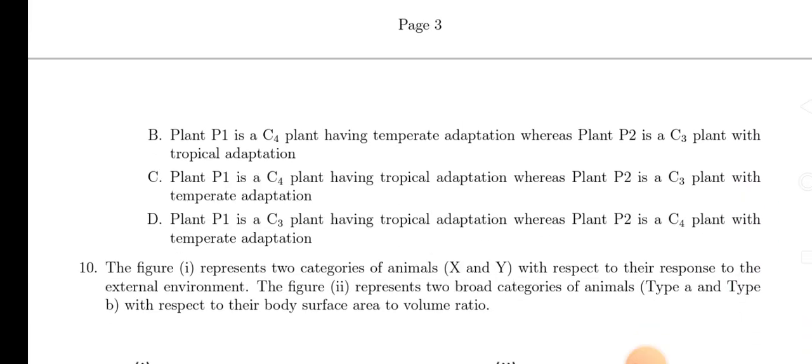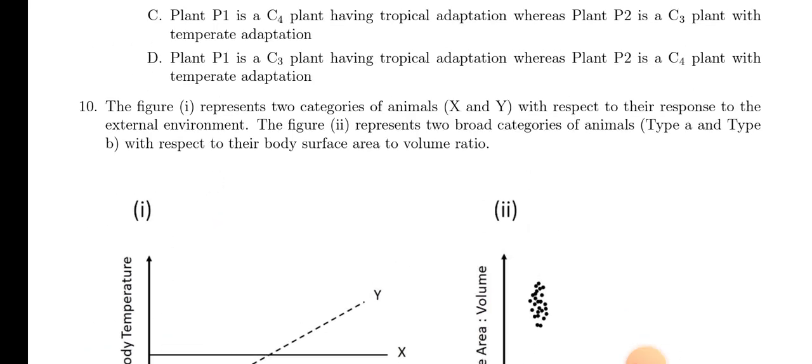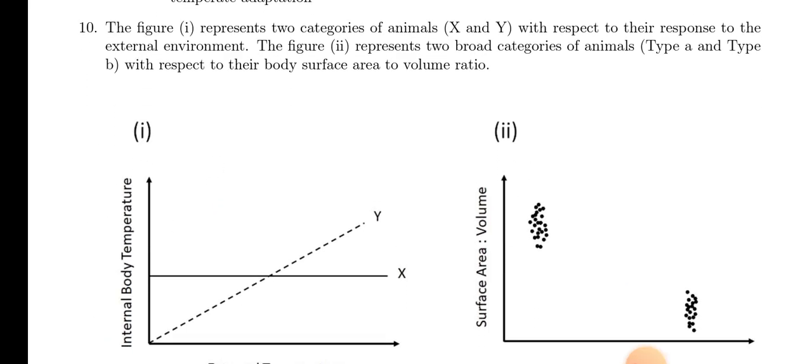Next, question number 10. There is again one figure. Figure 1 represents the categories of animal X, Y with respect to their response to the external environment, and figure 2 represents two broad categories of animal, that is type A and type B, with respect to their body surface area to volume ratio.